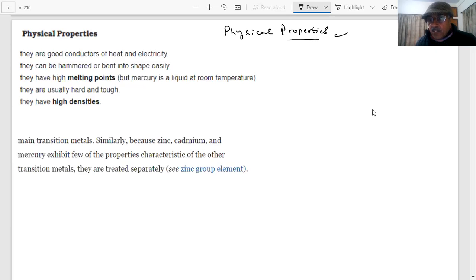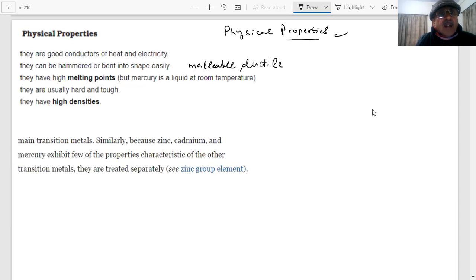Now, what I'm saying, physical properties. The physical properties of the transition elements are that they are all good conductors of heat and electricity. They are malleable and ductile. Wires you can draw, copper wires you are making, students, for electrical connections. Sheets you are making of them. And gold is the most malleable substance, metal, element.